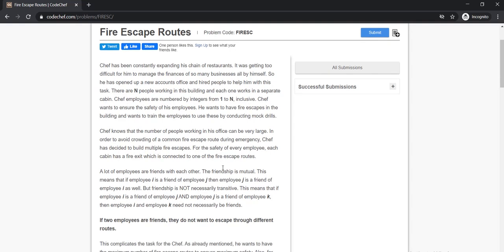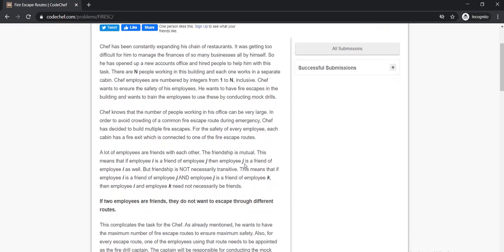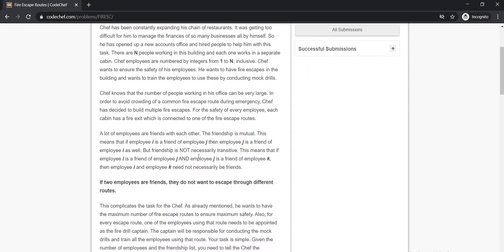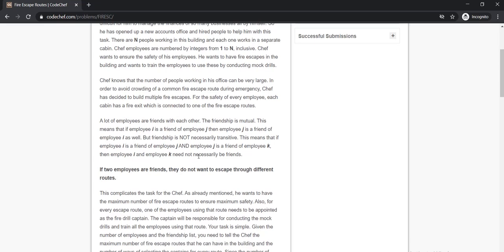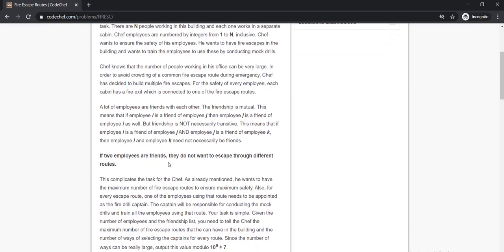For the safety of every employee, each cabin has a fire exit which is connected to one of the fire escape routes. There is friendship among employees. The friendship is mutual: if employee I is a friend of employee J, then employee J is also a friend of employee I, but it is not necessarily transitive. That is, if I and J are friends and J and K are friends, then it's not necessary that I and K are friends. Now, if two employees are friends, they do not want to escape through different routes. This means that two friends would always go through the same route.